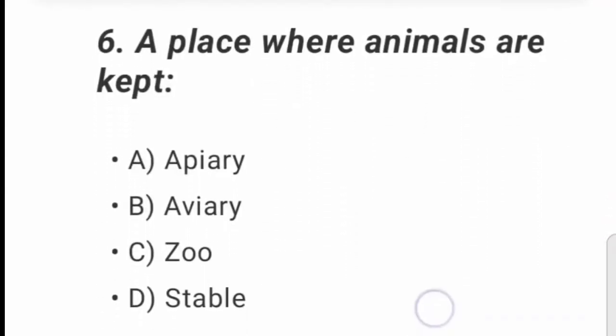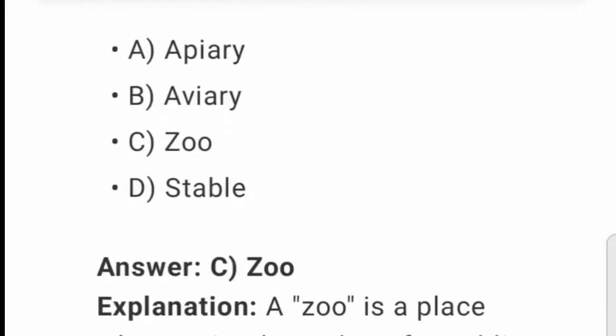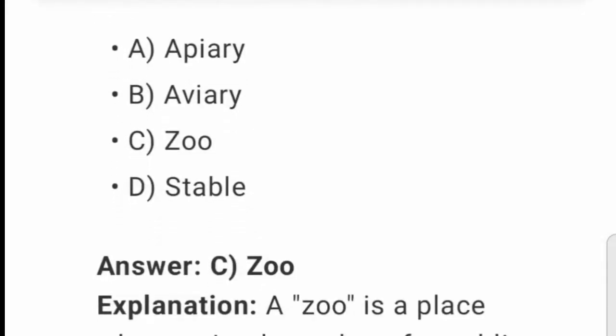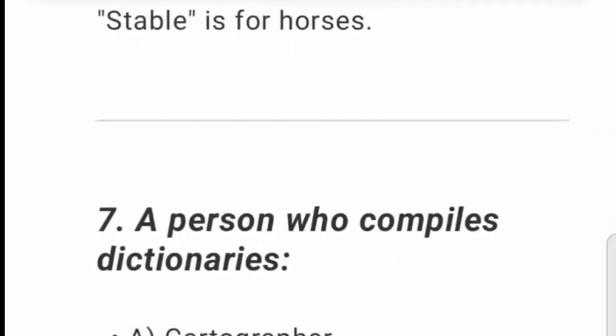6. A place where animals are kept. A. Apiary. B. Aviary. C. Zoo. D. Stable. Explanation. A zoo is a place where animals are kept for public viewing. Apiary is where bees are kept, aviary is for birds, and stable is for horses.